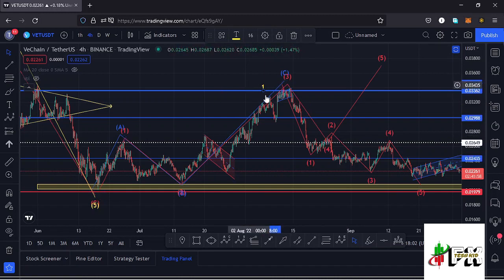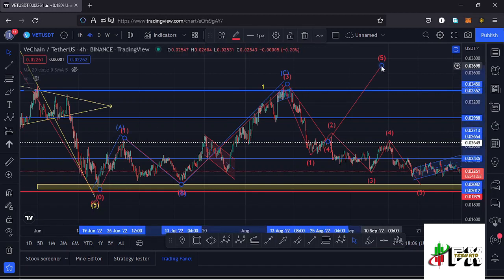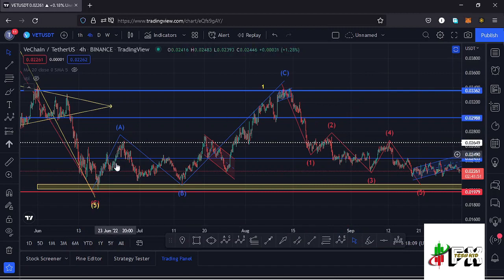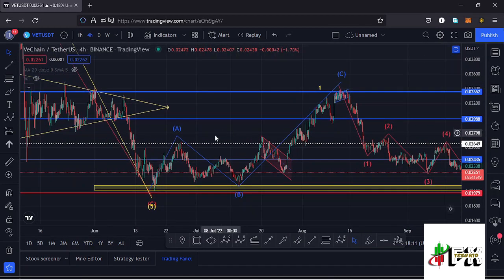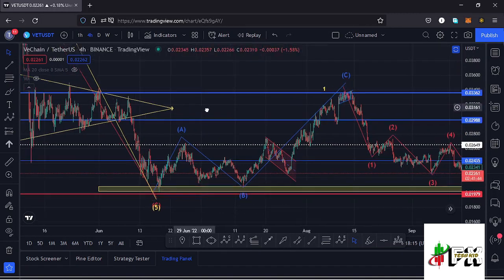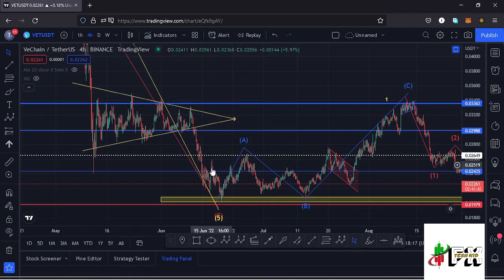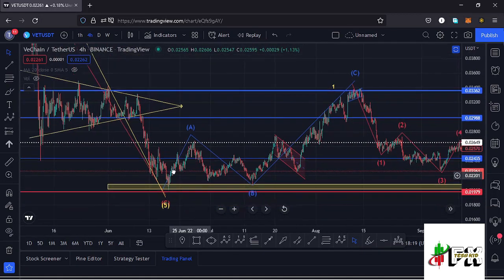the moment our wave 4 over here retraced into the high of that first wave, and having done so, I had to remove this Elliot wave structure from the charts and view this movement to the upper side as something else. And the only way we can view it as is just a massive ABC corrective movement that was correcting this impulsive movement that gave us a low at around the $0.02 mark.